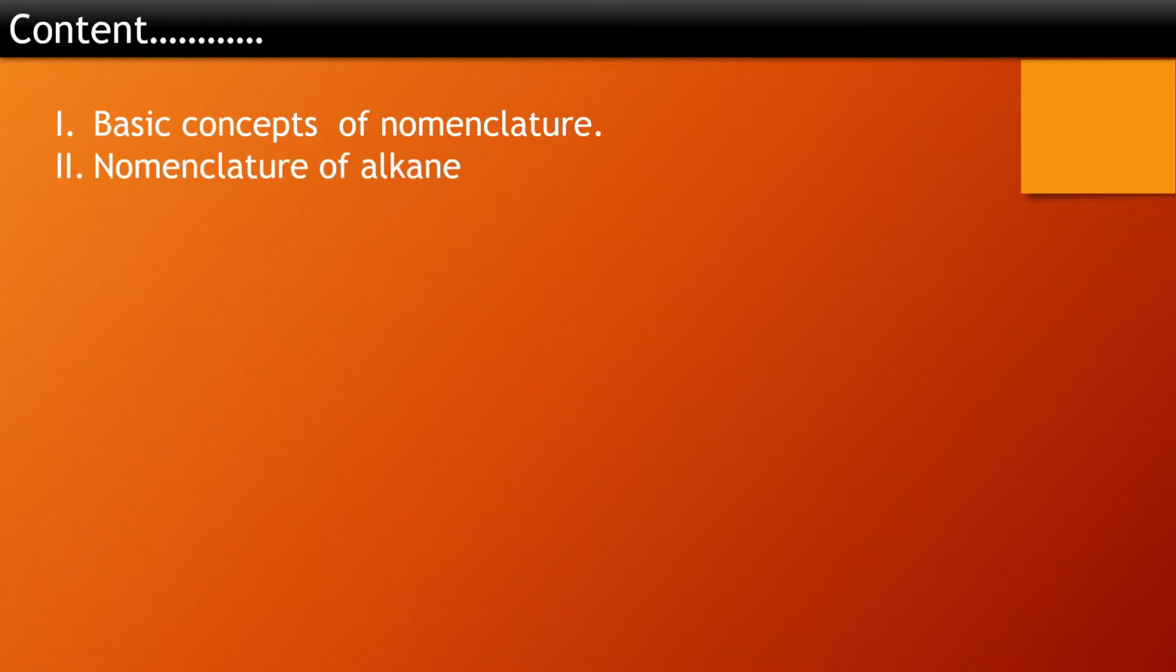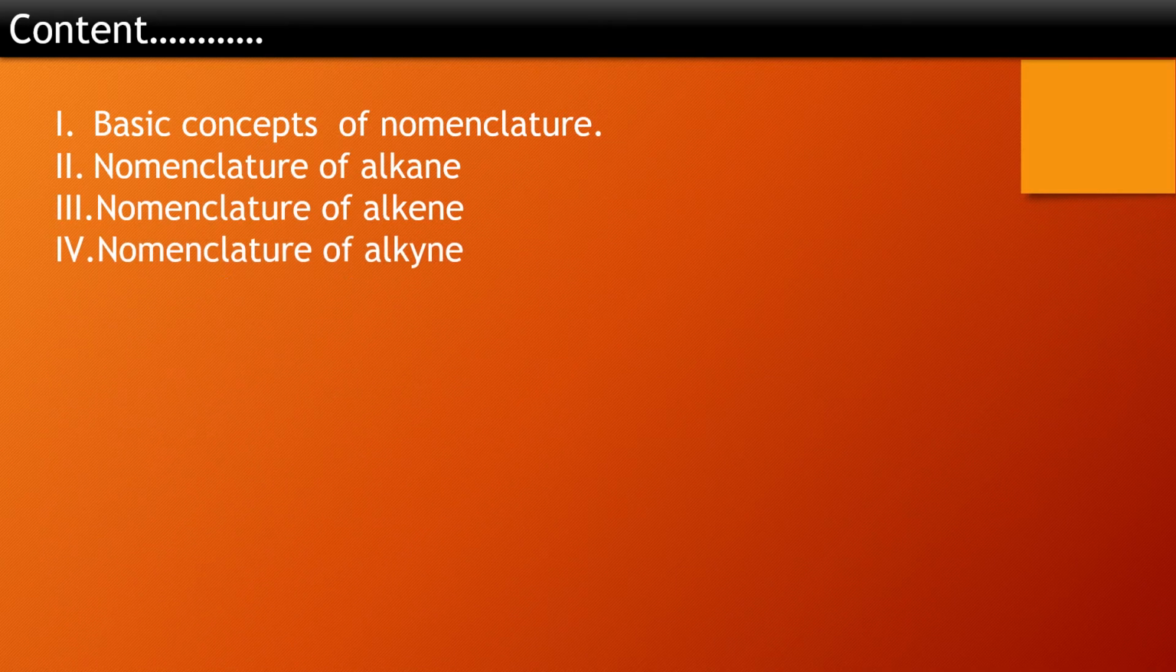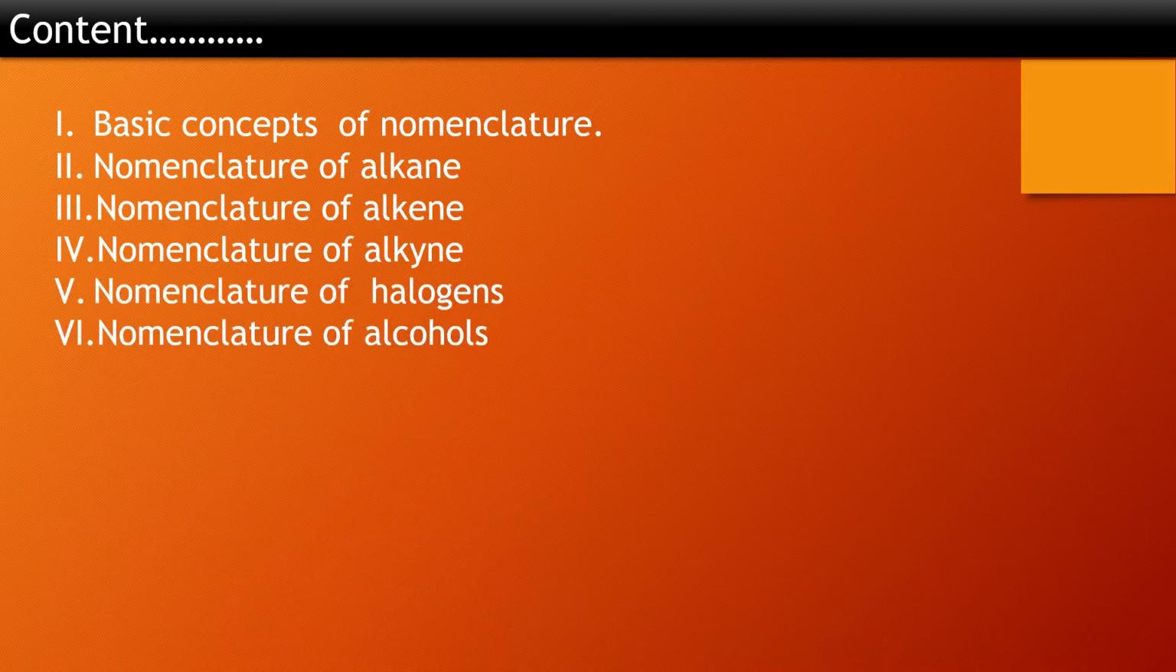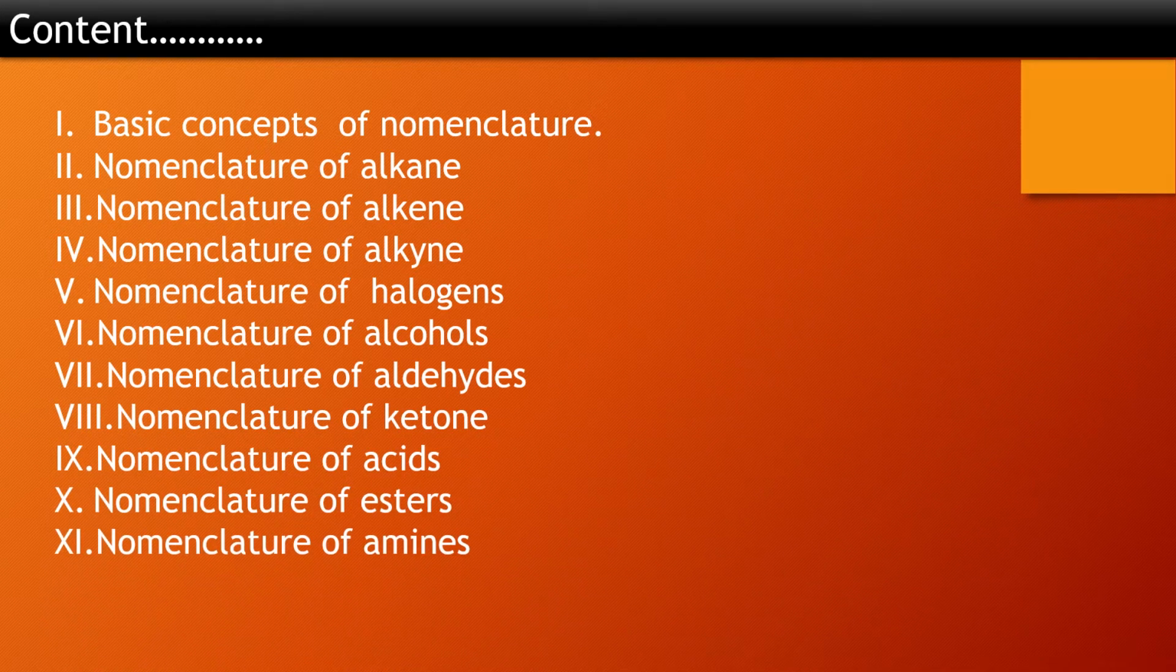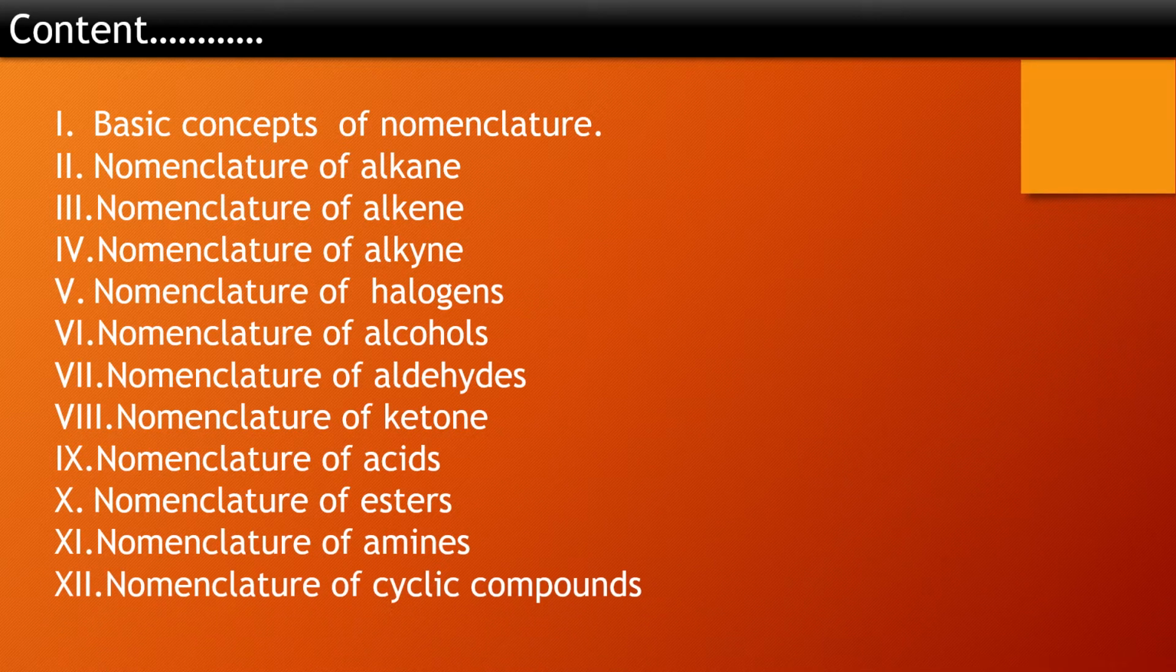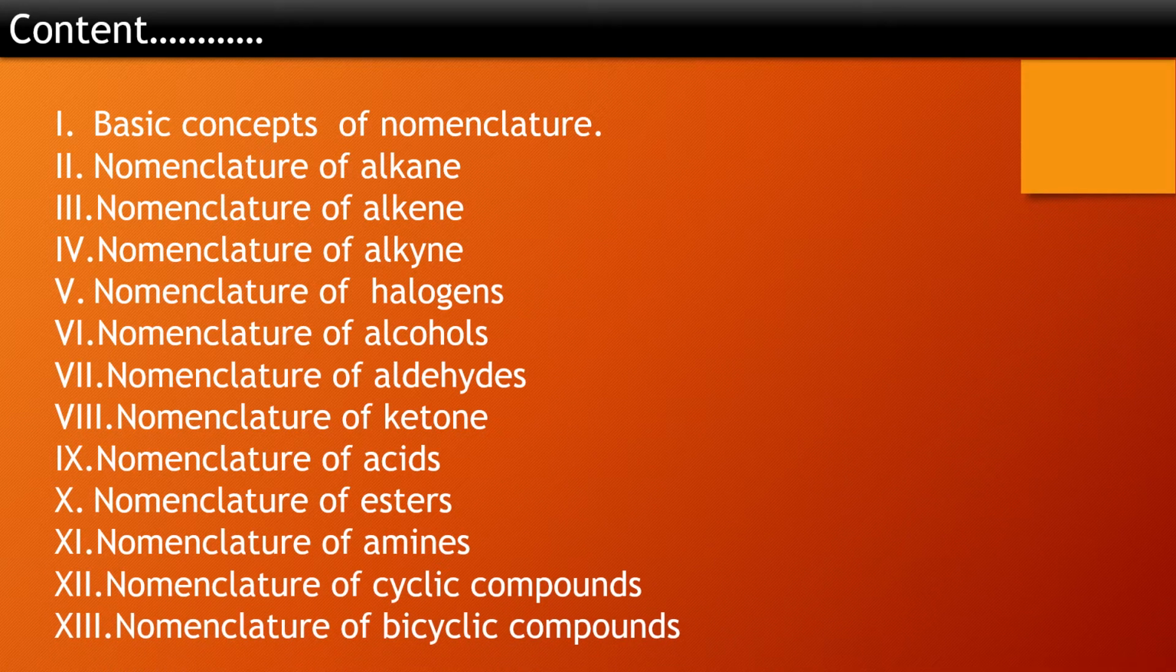So let's start today's topic. In this series, I am going to discuss many topics. These are basic concepts of nomenclature, nomenclature of alkanes, alkenes, alkynes, halogens, alcohols, aldehydes, ketones, acids, esters, amines, and nomenclature of cyclic compounds and bicyclic compounds. So you are going to learn many things in this series. So watch the series and learn a lot of things.